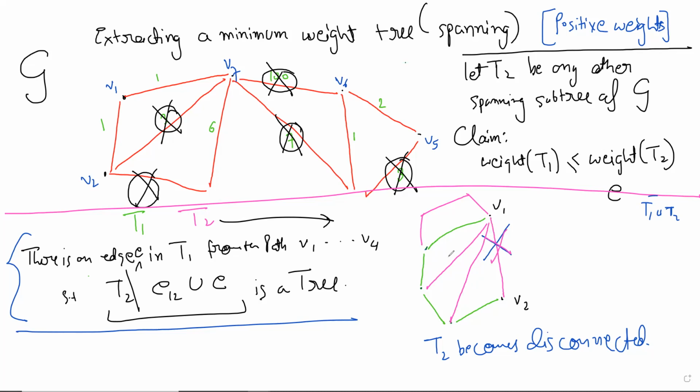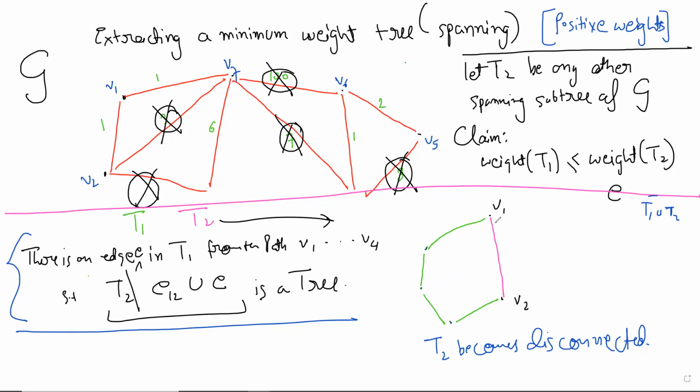Hold on. No, you can add. Wait a minute. Yeah, the problem is that we are looking at the wrong thing. We are fixing a cycle first, right? That is a problem.